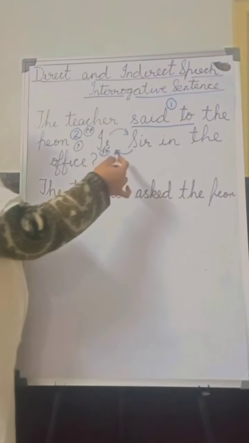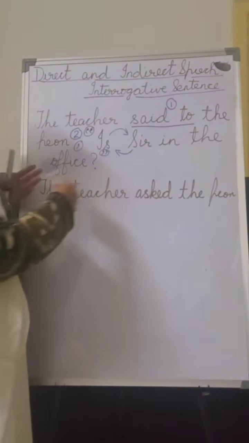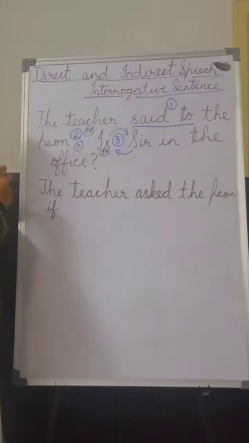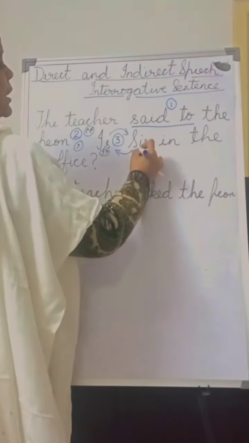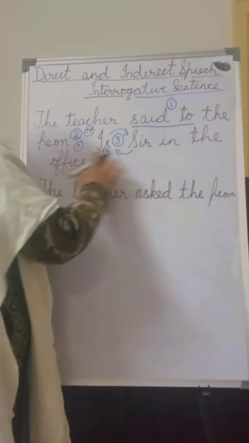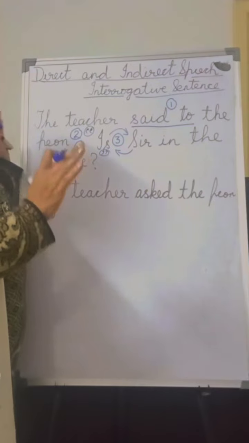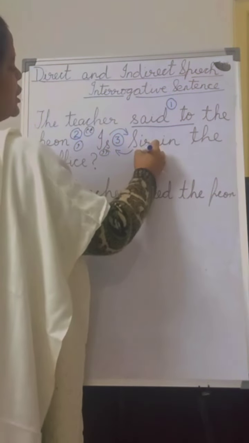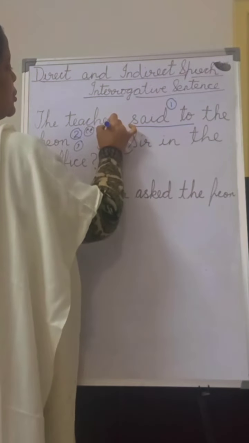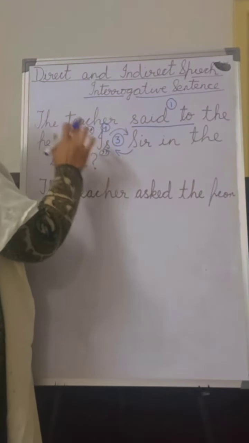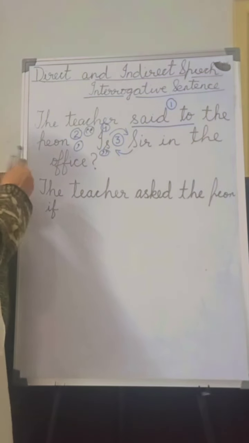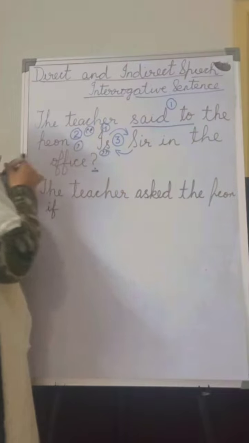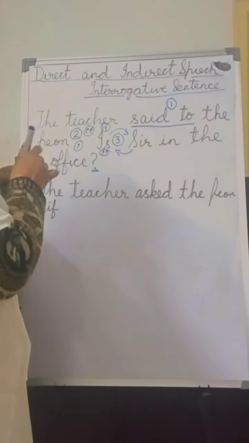Now what was the fourth rule? If there is a pronoun, we change it, but there is no pronoun in this sentence, so we are not going to use that rule here. The next rule will be the change of tense. Then the fifth rule is to remove the question mark and replace it with a full stop.